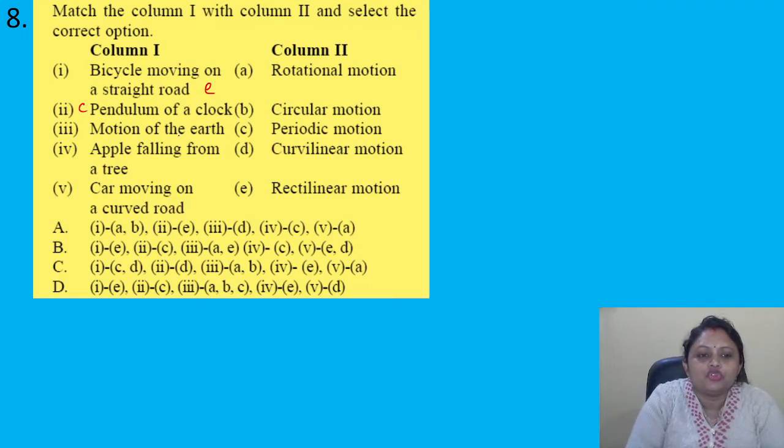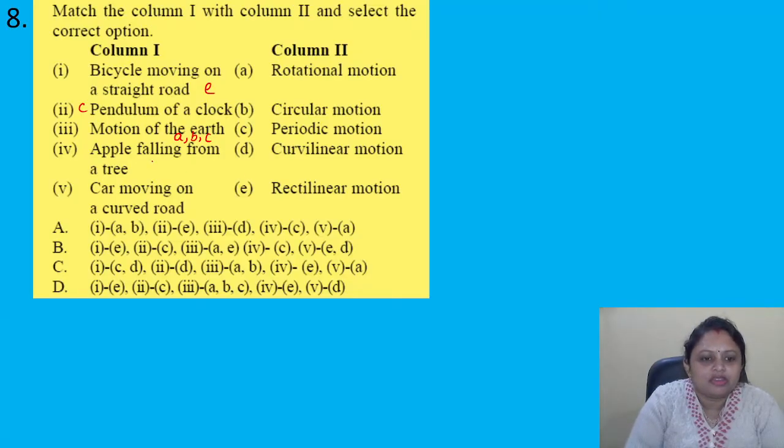Then motion of the earth. Motion of the earth is a rotational motion. Of course, it is also a circular motion and also a periodic motion. So for 3 we can write A, B, C. Next, number 4, that is the apple falling from a tree.